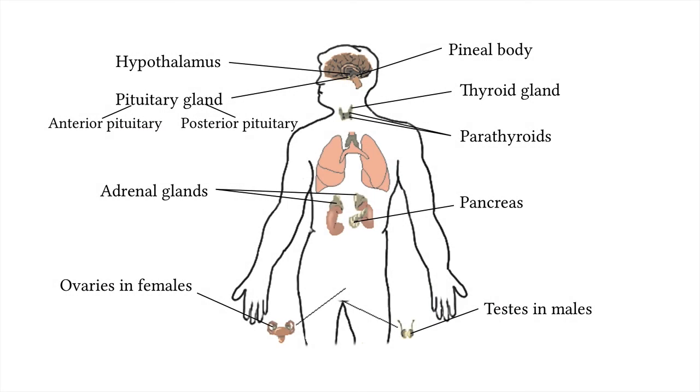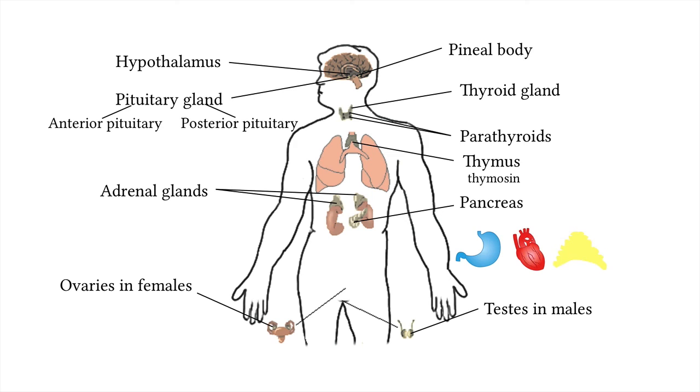The final endocrine gland to discuss is the thymus. It is responsible for the production of thymosin that helps the immune system develop. Well, in this section, I have gone over all the classic endocrine glands, yet there are other body organs that can produce hormones. The stomach and small intestine can make hormones, for example, to help control digestion. The heart produces atrial natriuretic hormone that causes the kidneys to release salt and water.